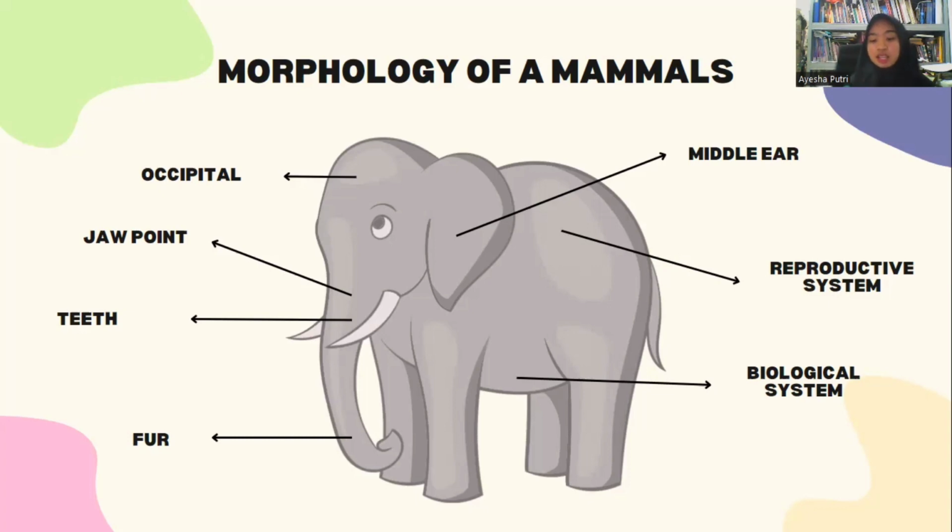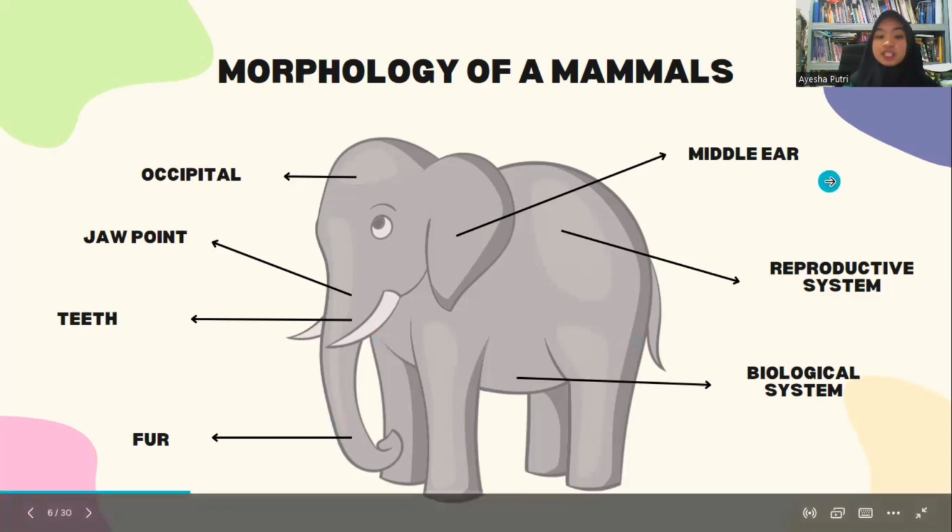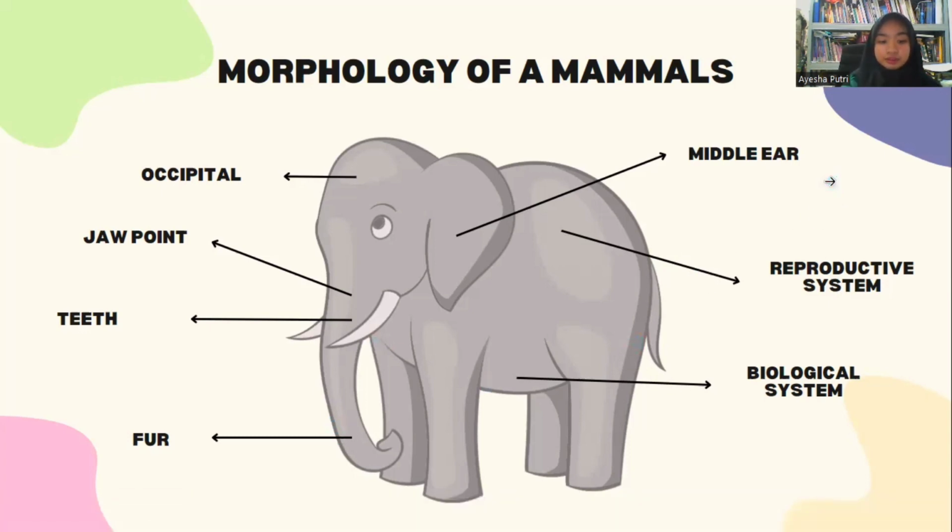Some mammals that live in the tropics have fur the same length as Arctic mammals. Third, the middle ear. Mammals can hear by means of sound which is carried from the eardrum by a chain of three bones: the malleus, incus, and stapes.